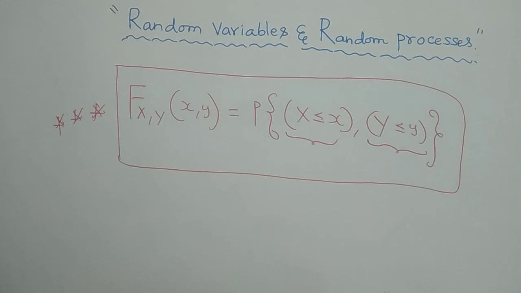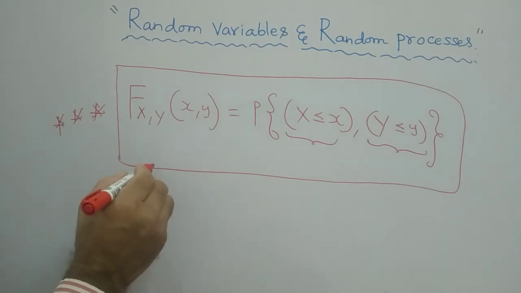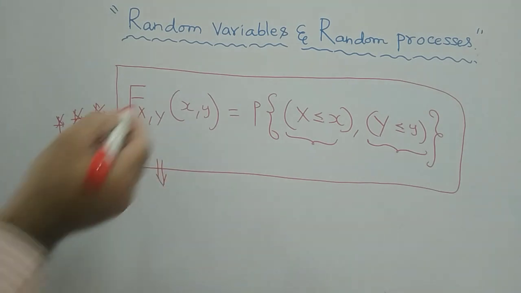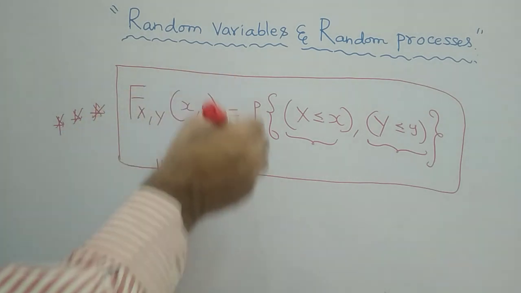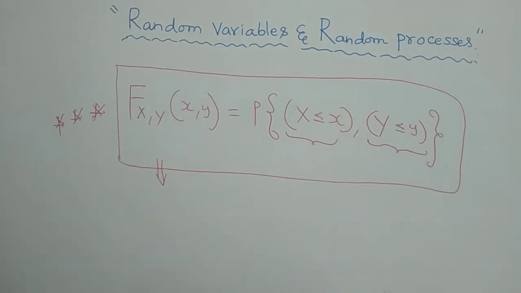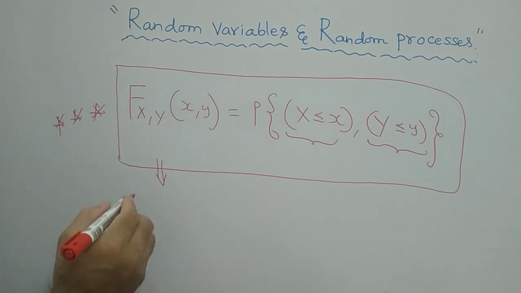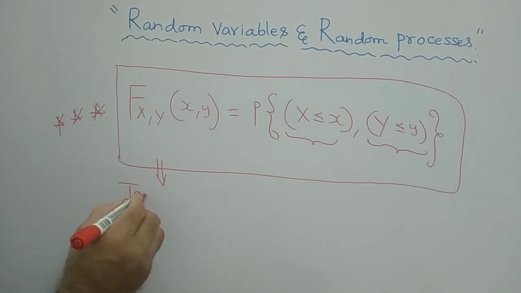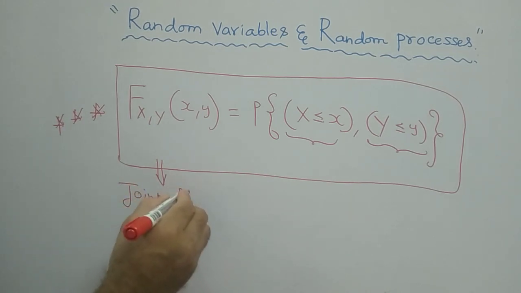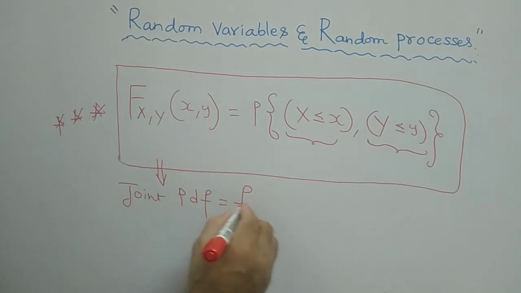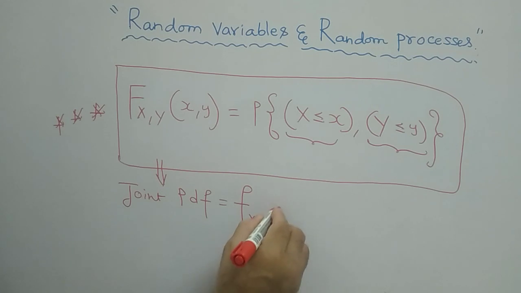And even before going to that, at this instant I can give the definition of the joint PDF also. This is the joint probability distribution function, joint PDF, capital F. Now the small f_XY is nothing but the joint probability density function, that is, small PDF, small f_XY(x,y).